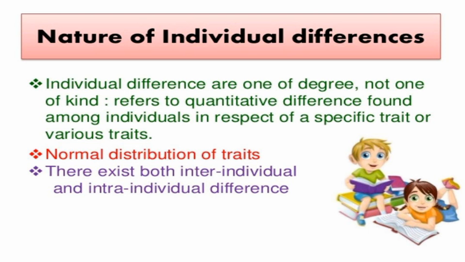Coming to the nature of individual differences, individual differences are one of degree, not one of kind. It refers to quantitative difference found among individuals in respect of specific trait or various traits. Normal distribution of traits. They exist both inter-individual and intra-individual differences.